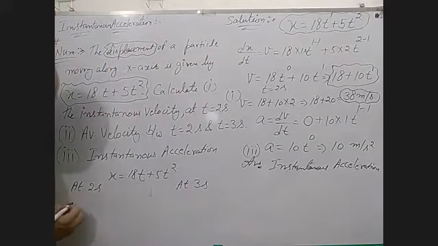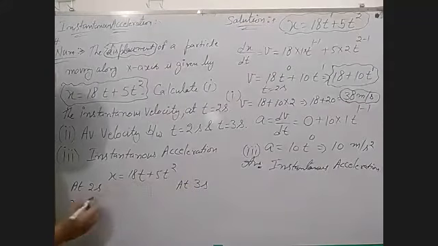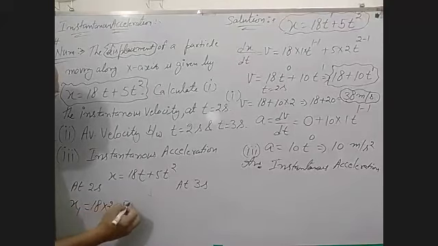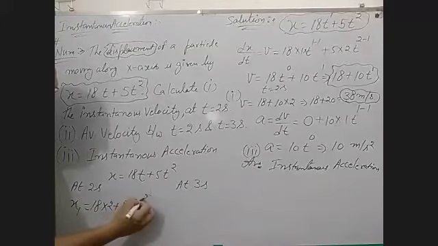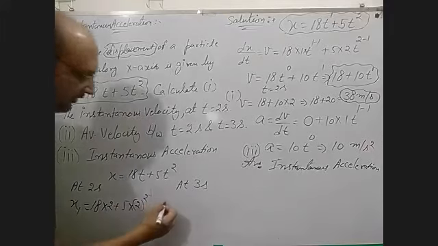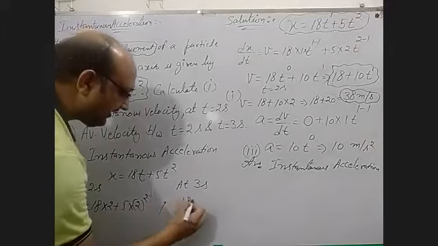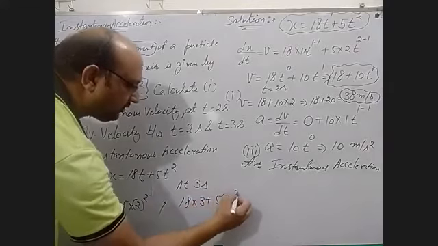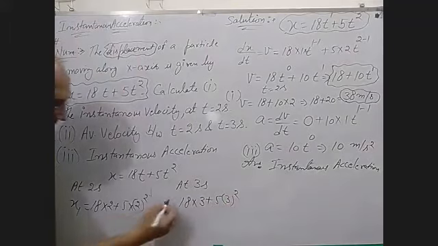We can take x1: 18, put the value of t here, 2 plus 5 into 2 square. For x2: 18 into 3 plus 5 into 3 square.